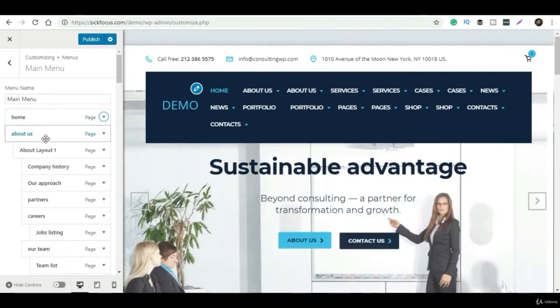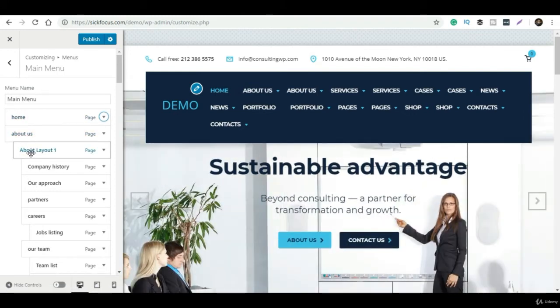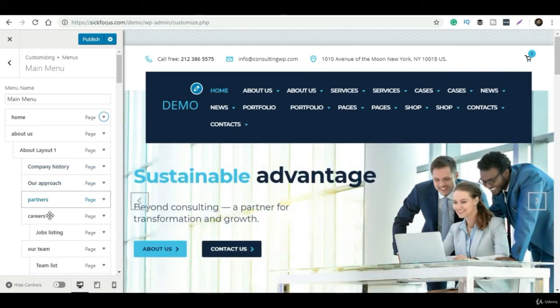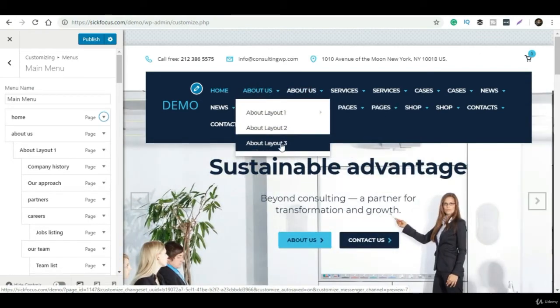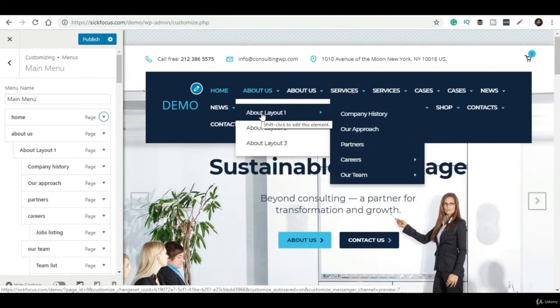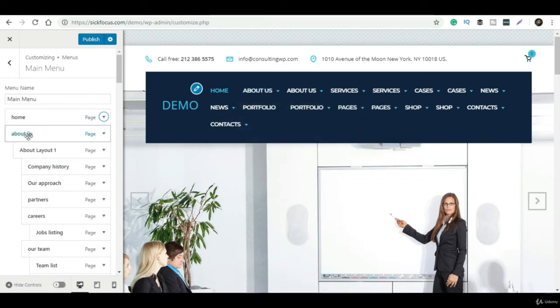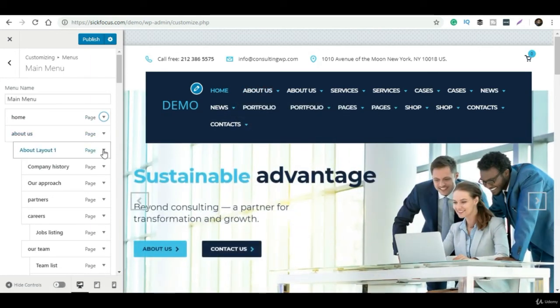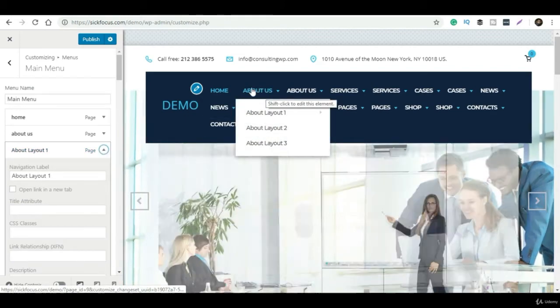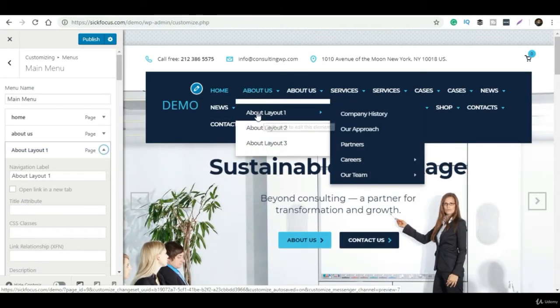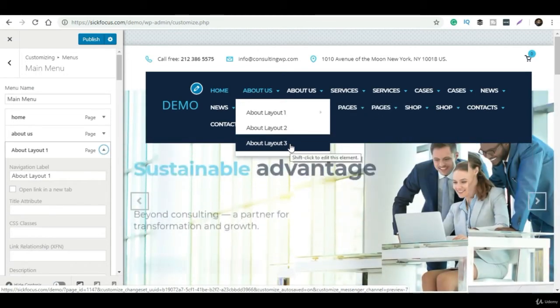So what I have to do is simply click on this and click on Remove, and in the same way for About Layout 3. Now in the preview, see, all the extra items have been removed. Now there is only one, that is About Us, then About Layout, that's it.